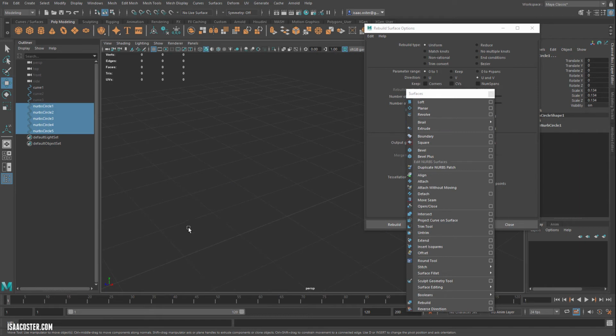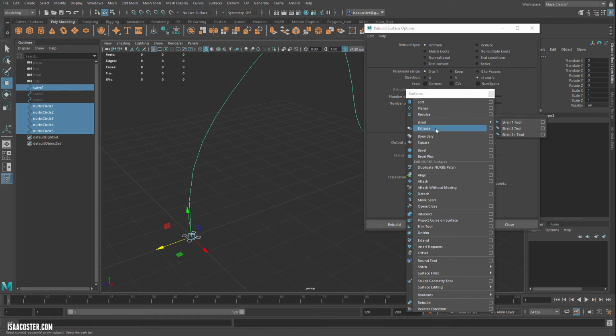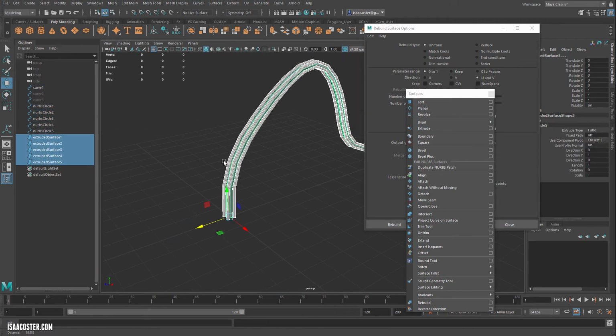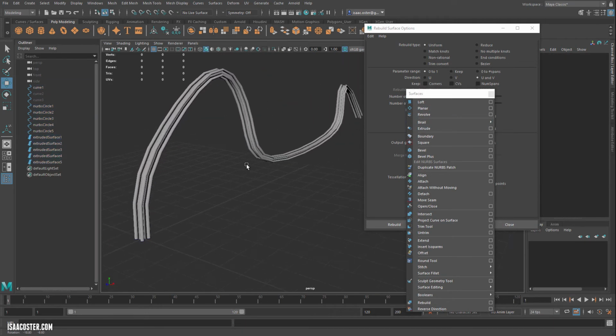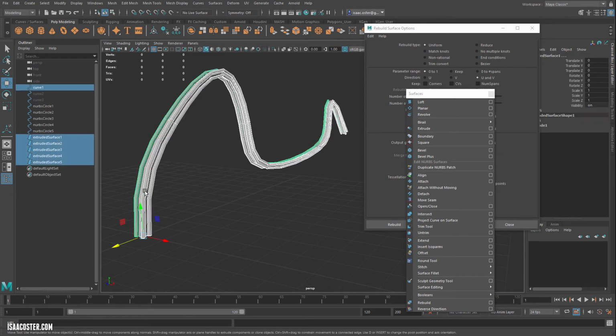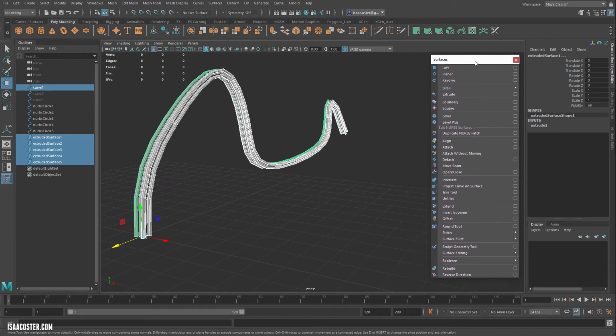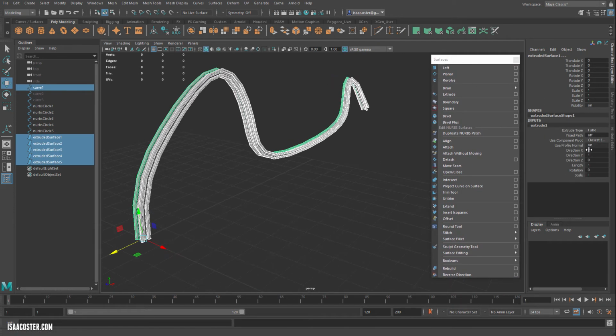So these are called profile curves, and this is called a path curve. And what we can do is we can extrude it. And this is going to be the result that we get. So let me go ahead and select the geometry. We can scoot the rebuild menu out of the way. We go to extrude, and there's a few things that we can do that will make this look a little bit nicer, or more interesting anyway.